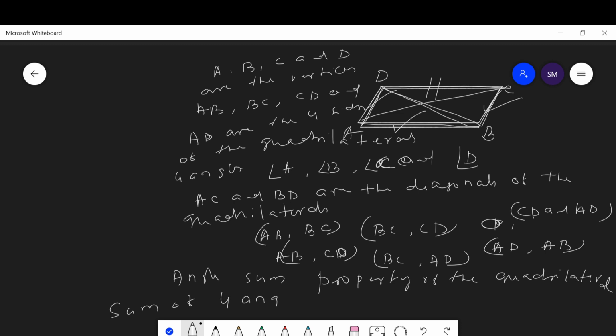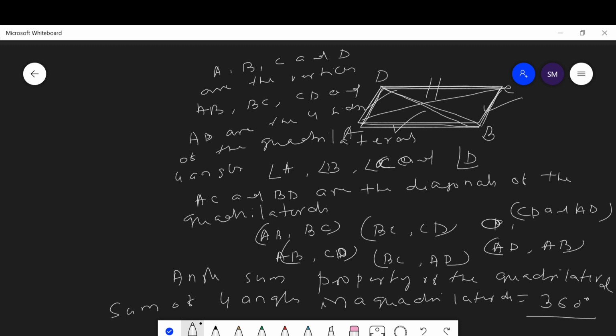How many angles are there in a quadrilateral? Four angles. The sum of the four angles in a quadrilateral is equal to 360 degrees.